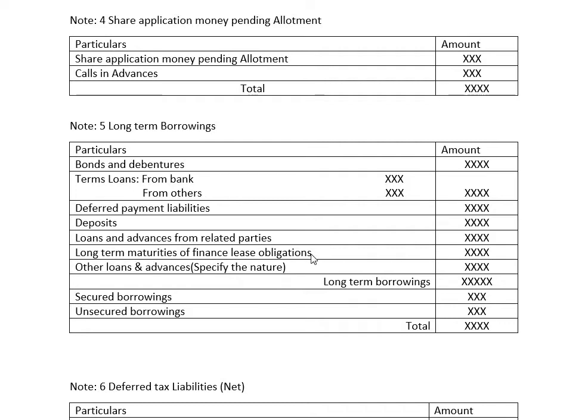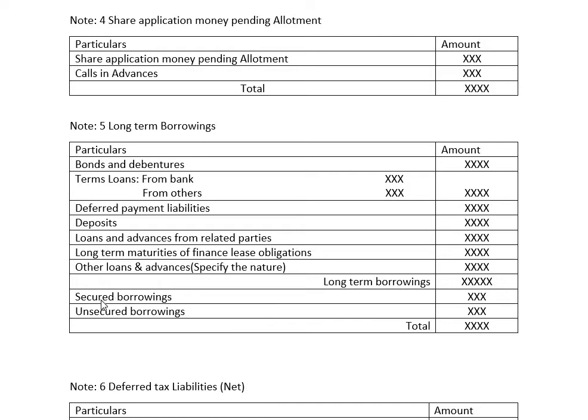That's what is considered in the liability part of the balance sheet. Suppose any other loans and advances are available, those will also be taken, and all together they will be added and taken to the inner column known as long-term borrowings.